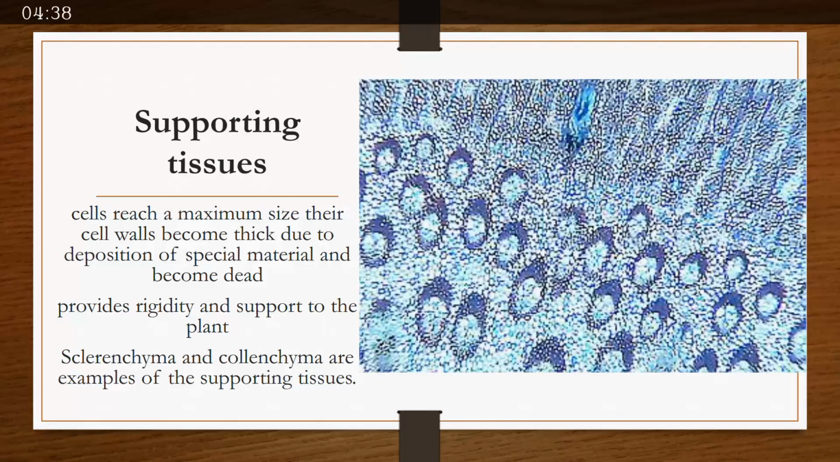Supporting tissue. As the name suggests, they provide support and rigidity to the plant. When the cells reach maximum size, their cell wall becomes thick due to the deposition of a special material, most of the time lignin, and because of the deposition of lignin, they become dead. So they provide the function of rigidity and support because lignin is a hard substance. They consist of sclerenchyma and collenchyma cell types.